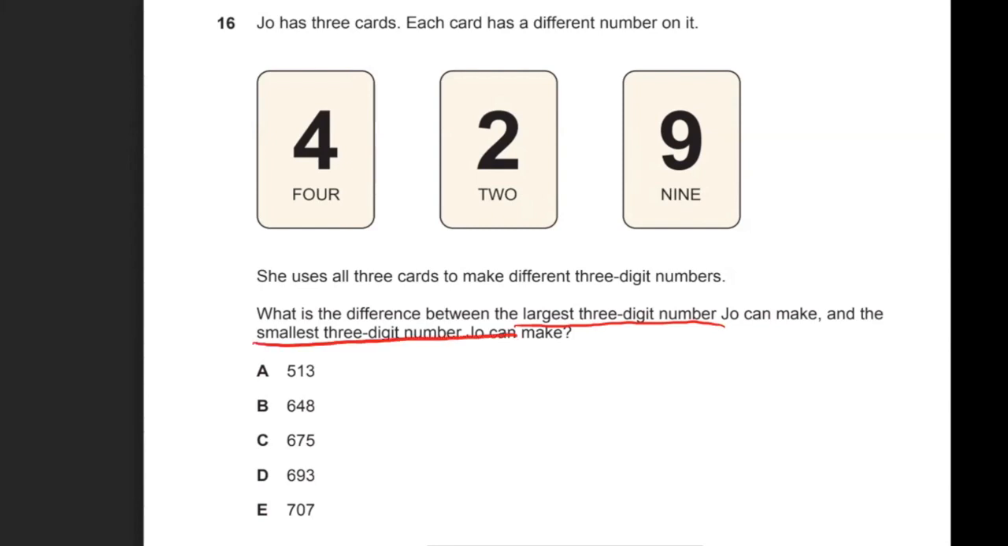So a bit of a tips and tricks for this type of question. When you have digits and you're trying to make the largest number, you always want to put the digits in descending order.